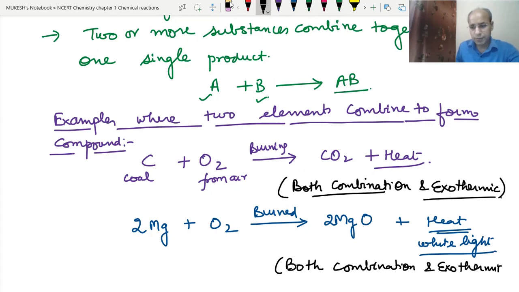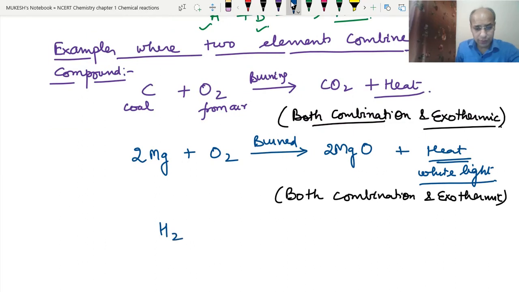Now the next example that we will take, where hydrogen and oxygen burn in the presence of electricity, or when hydrogen burns in the presence of oxygen, then water is formed, liquid water.